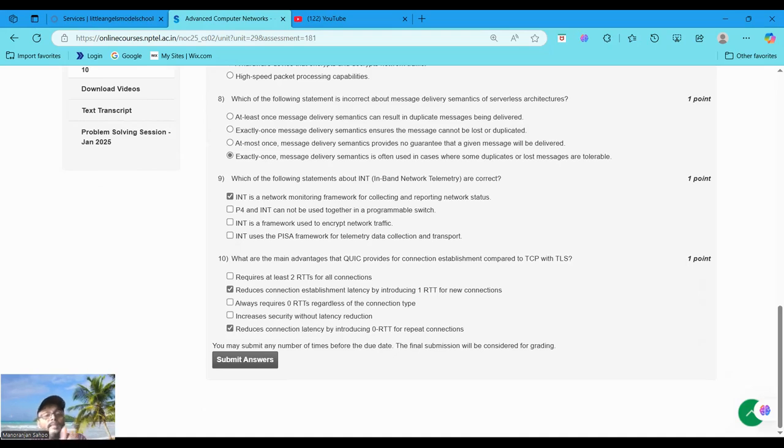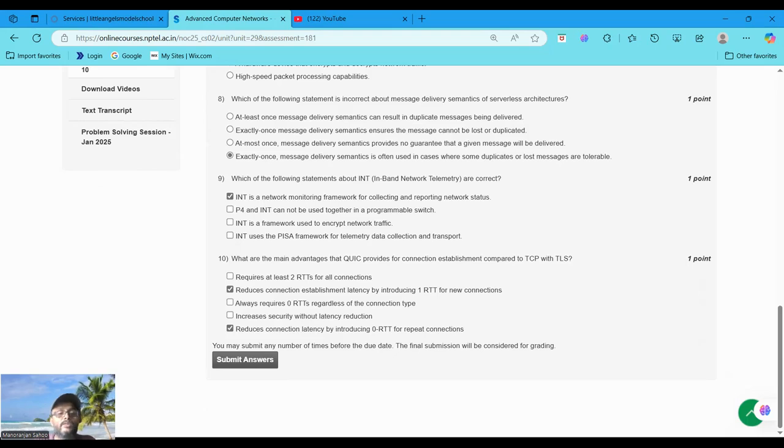So the statement is correct. From the above 5, we choose statement 2, that is option B, and statement 5, that is option E, as the correct answers. The rest are incorrect answers.